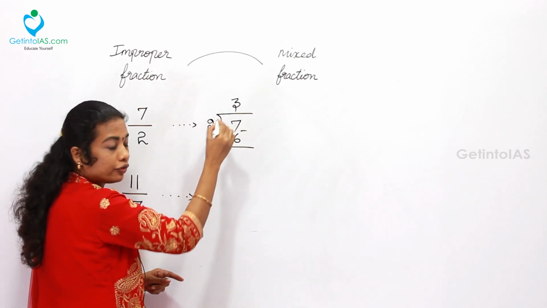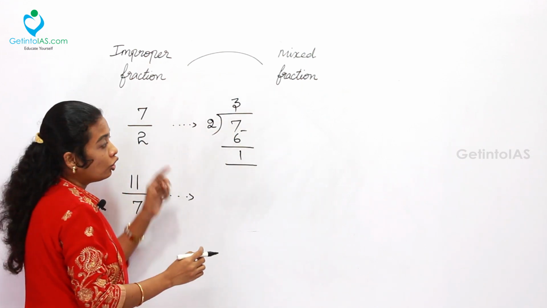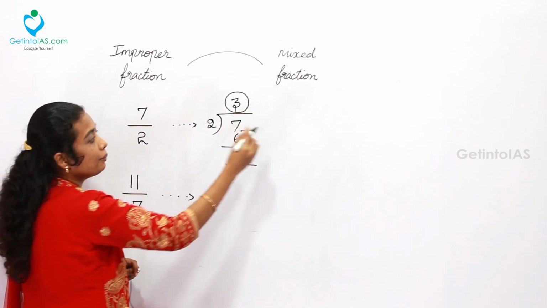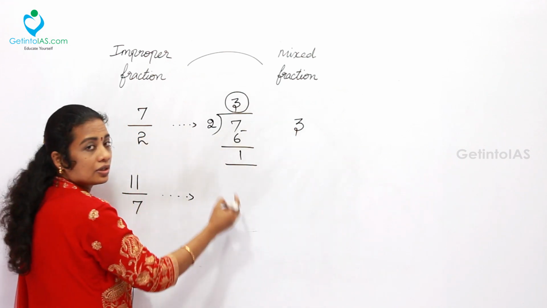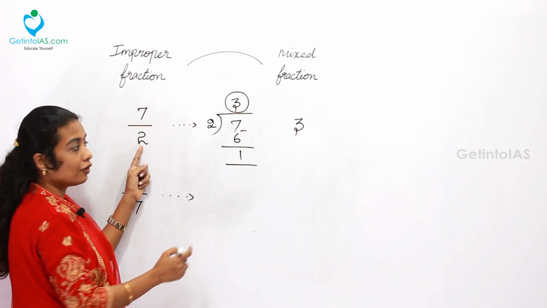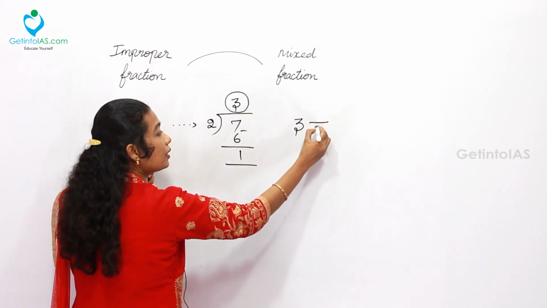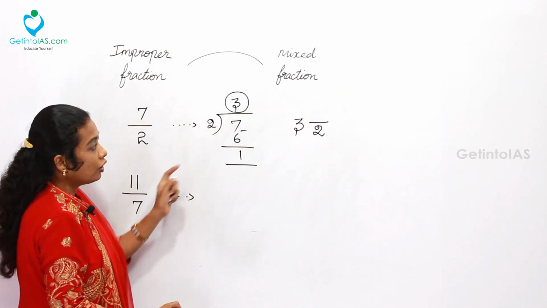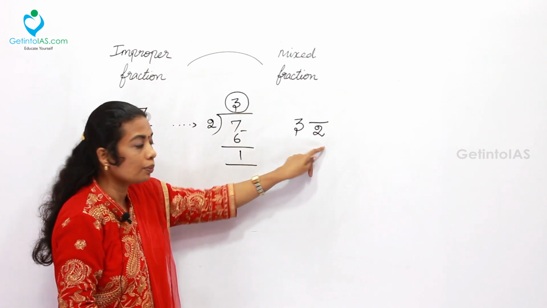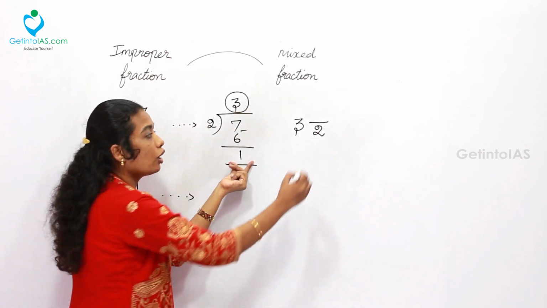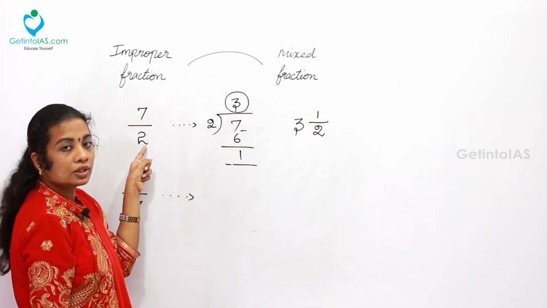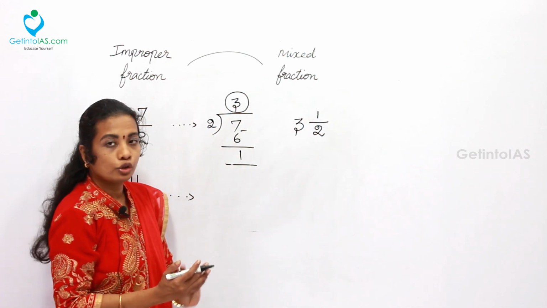It is to be subtracted from the 7, that is 1. Now we can say that the quotient part is the whole number part, that is to be written first. Now the denominator, what is the usual denominator in 7 by 2? That is to be written as the denominator part. Now 3 is written, the divisor 2 is already written in the denominator, the remainder is to be written in the numerator. So 7 by 2 is simply 3 1 by 2.